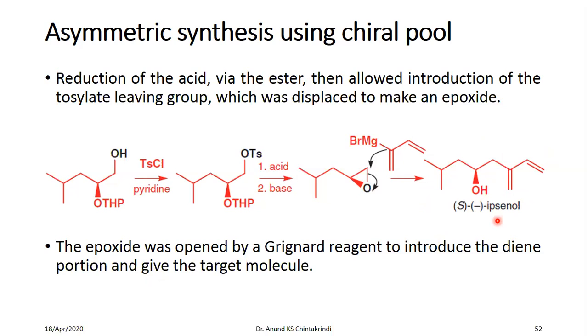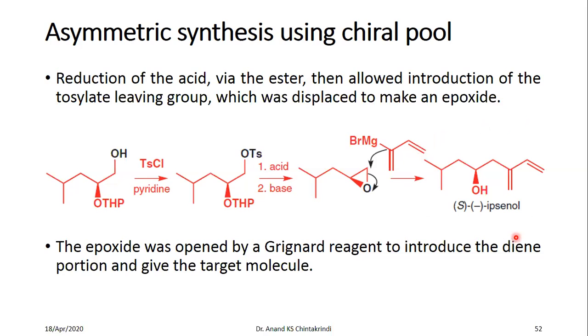So as you've seen, for this asymmetric synthesis using a chiral pool, you modify the procedure of your synthesis such that you start with a chiral structure which is similar to the end product. There is some structural similarity between the target molecule and the starting material.